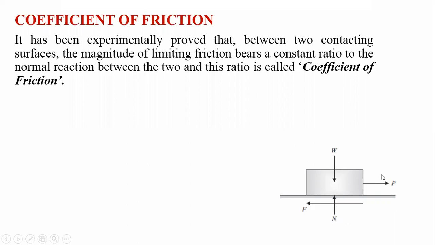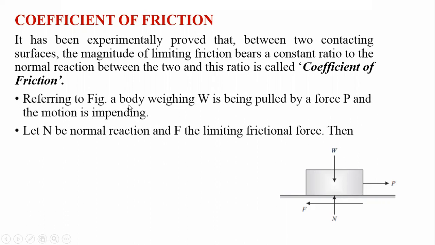To oppose the P force, the friction force F is developing. To oppose the W force, the reaction N is developing. The ratio of F and N is nothing but the coefficient of friction, and it is always constant.